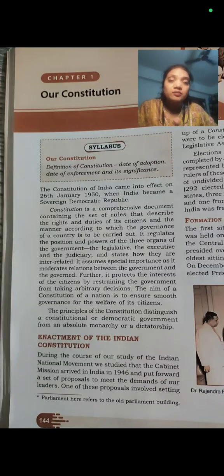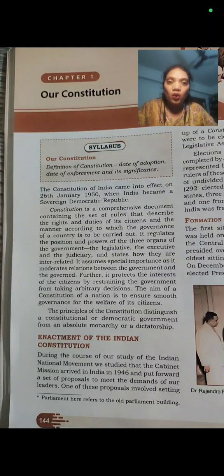You must understand the meaning of these three words. Legislature means the body which makes the law, executive means the body which enforces the law, and the judiciary, you know it very well. The judiciary is the body which interprets the law. Okay, please try to memorize it.